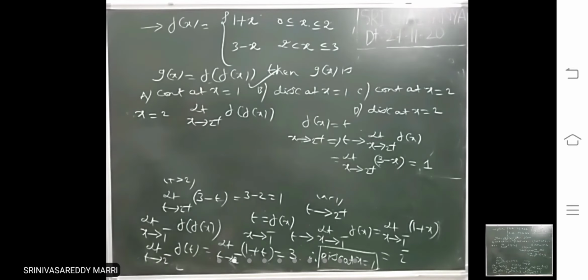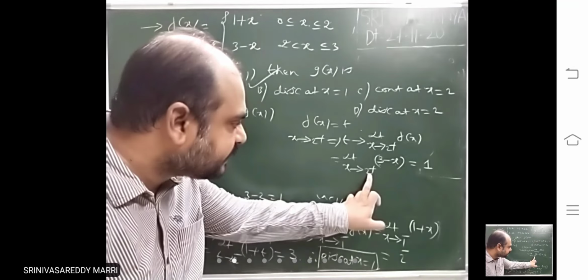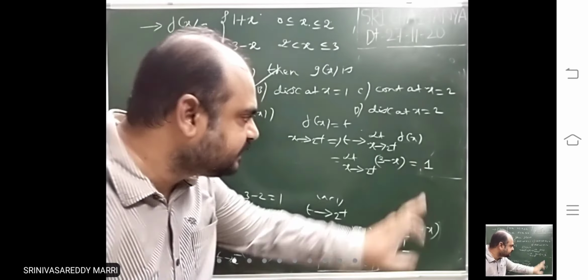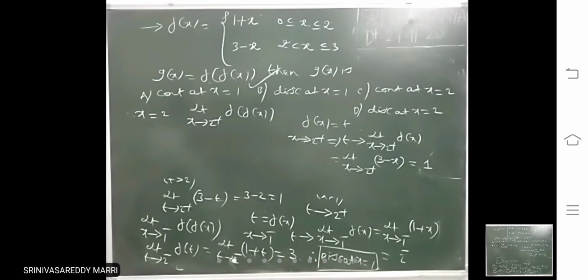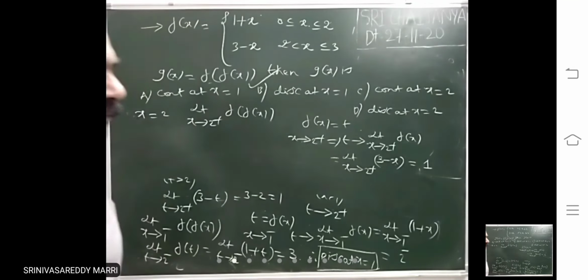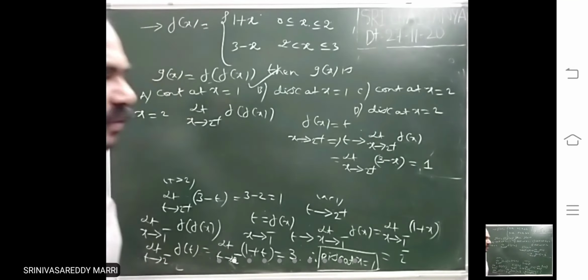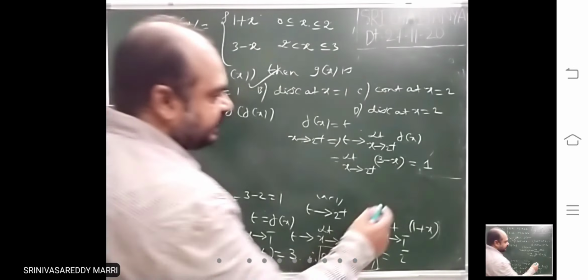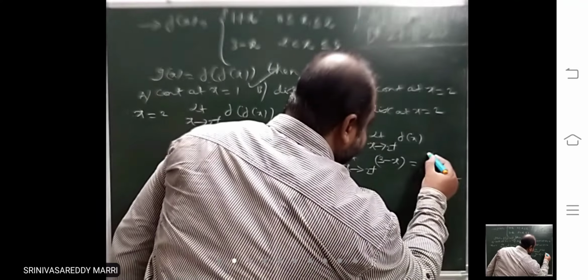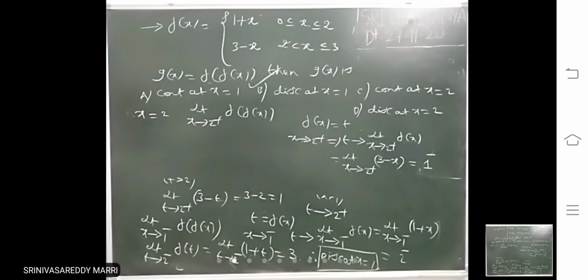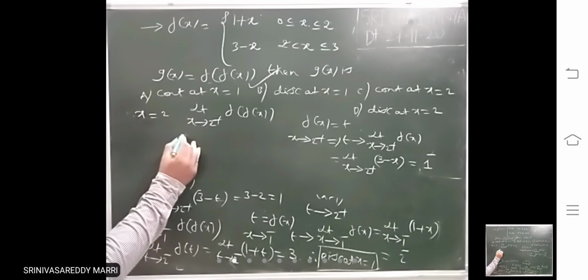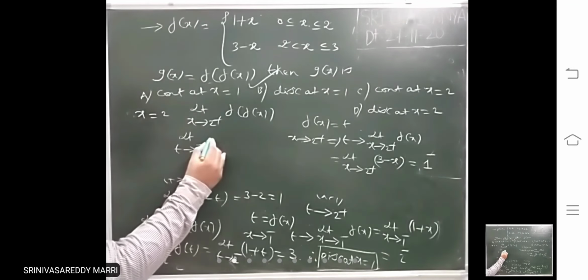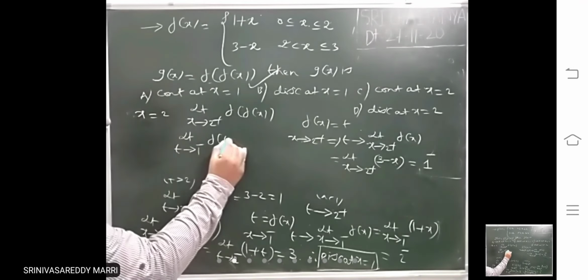1 plus or 1 minus? Look, 2 plus means greater than 2. 3 minus 2.00001 is just less than 1. If you take a value more than 2, 3 minus 2.0001 will be less than 1. That means 1 minus, a value less than 1. So the limit as t tends to 1 minus of f of t.